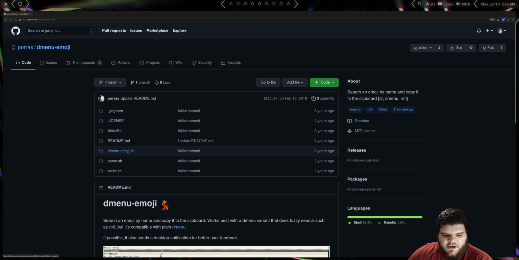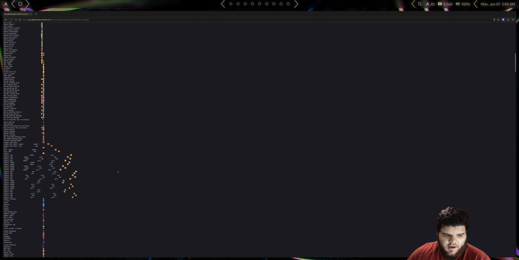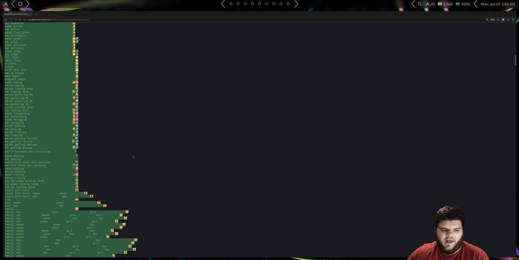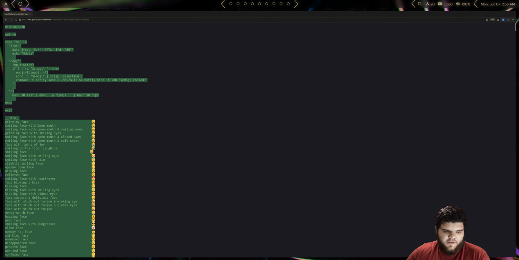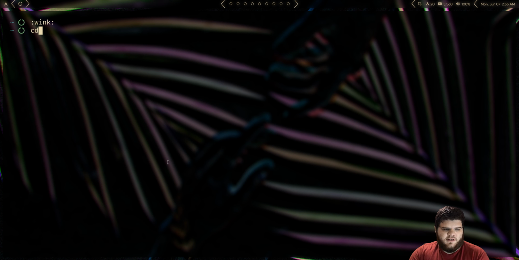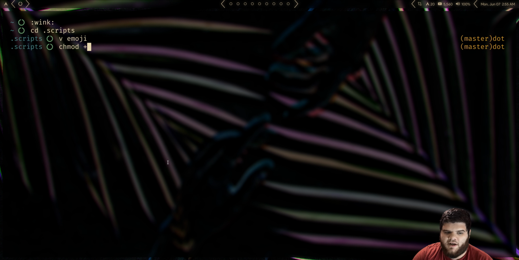So we're going to grab this dmenu-emoji.sh shell script. I'm just going to grab the raw and copy the whole thing. You can see it's quite a long shell script. It's not that complex. There's just a lot of emojis that it's listing out with a sort of descriptor for it. But the actual real bulk of the script is right here. Anyways, I'm going to go into, let's say, my .scripts directory. It doesn't matter where you put this, but I'm just going to create a new script, call it emoji, paste in the script, go ahead and exit, and then we need to run chmod +x emoji to make it executable.